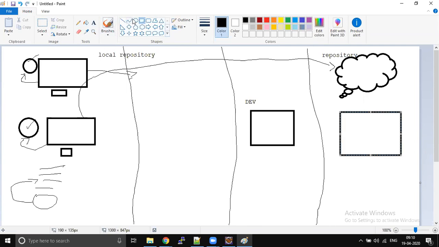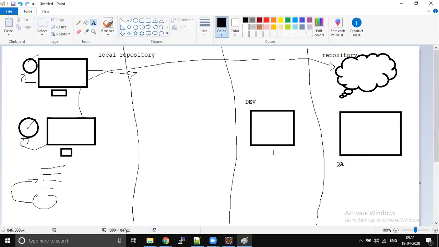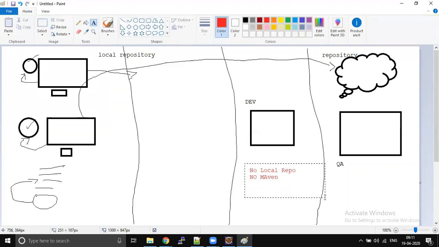So in your QA environment or in your dev environment, you will not have a local repository, and you will have no Maven installed.